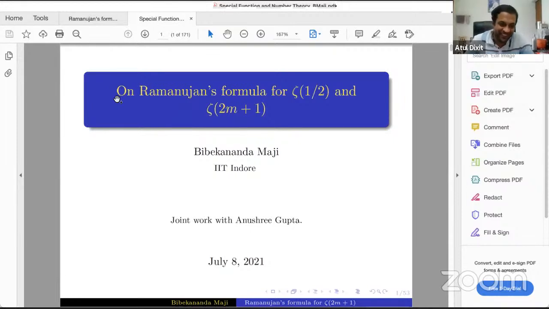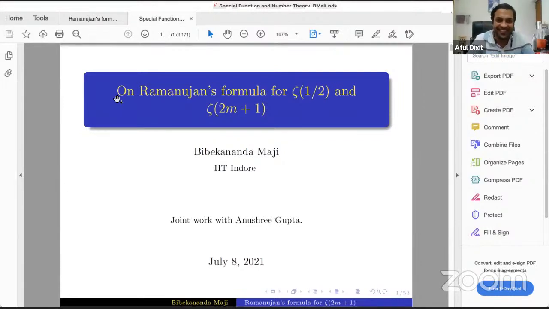So we are meeting again for a very interesting talk by Professor Bibekananda Maji from IIT Indore. He did his bachelor's from Ramakrishna Mission Belur College, followed by an MSc in mathematics from IIT Bombay, and a PhD at Harishchandra Research Institute, after which he joined IIT Gandhinagar to work with me.